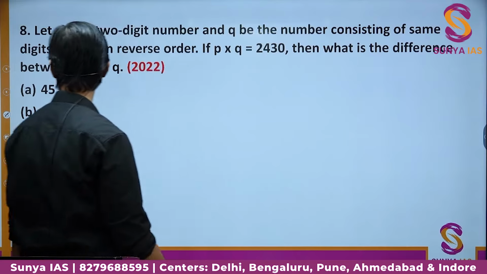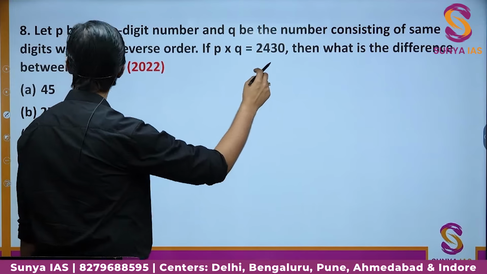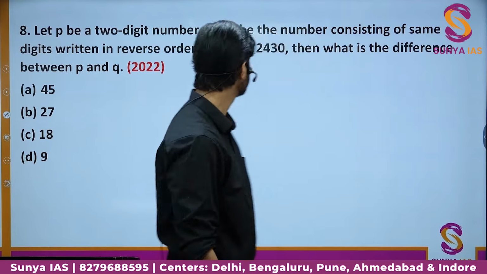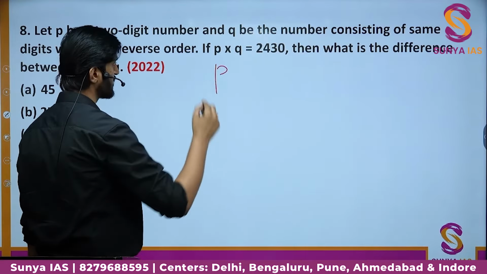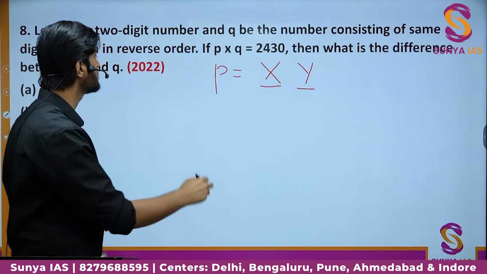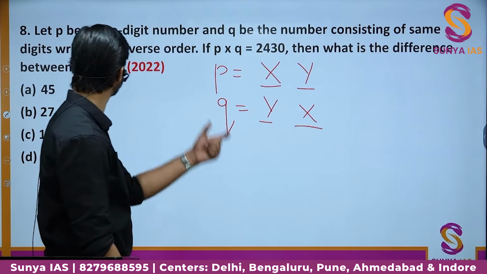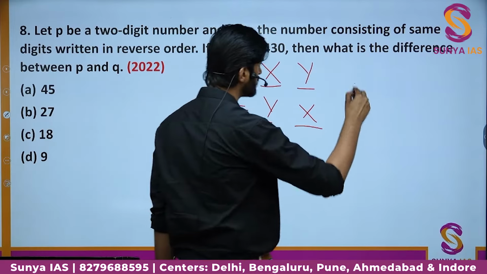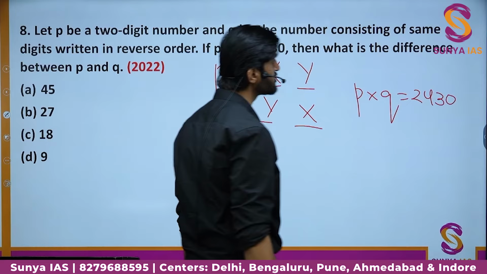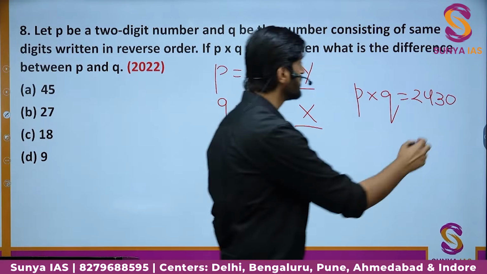So we have this question. It says, let p be a two-digit number and q be the number consisting of the same digits written in reverse order. Okay, so we have a number which is p. Let's assume p is nothing but xy, and q is the reverse, so we have yx. And it says when we multiply p and q, we get 2430. Now you should pay attention to one thing. Out of all the digits, we must focus on this 0.